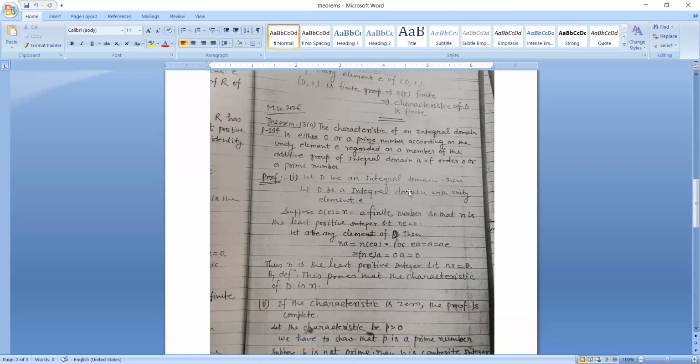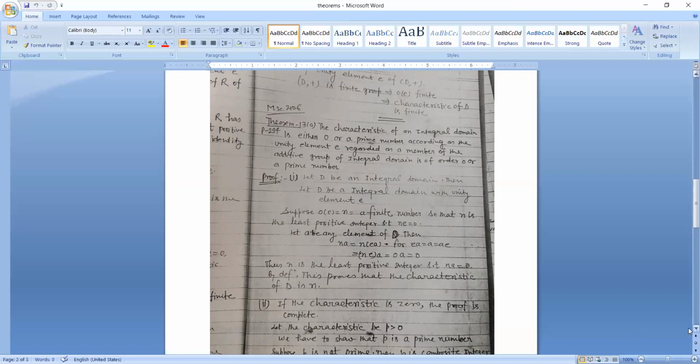Proof: Let D be an integral domain with unit element E. Suppose the order of E is equal to n, a finite number, such that n is the least positive integer such that nE is equal to 0. Let A be any element of D. Then nA is equal to n(EA), for A is equal to EA. This is (nE)A is equal to 0.A is equal to 0. Thus n is the least positive integer such that nA is equal to 0.